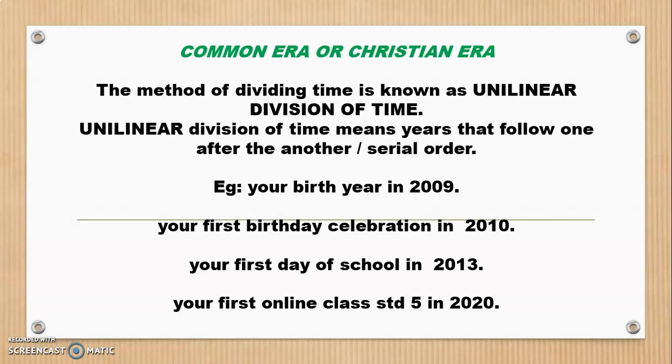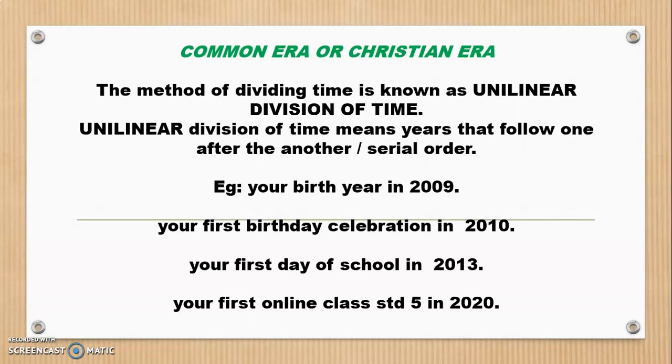This method of dividing time and calling it a day, a week, a month, a year, a century, a millennium, this method of dividing time is known as unilinear division of time. What is it known as? Unilinear division of time. Now, what is unilinear? Unilinear division of time means years that follow one after another, in a serial order.